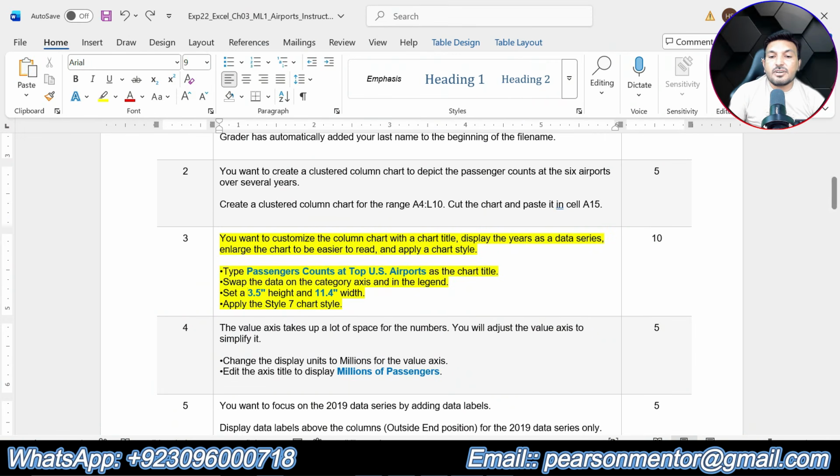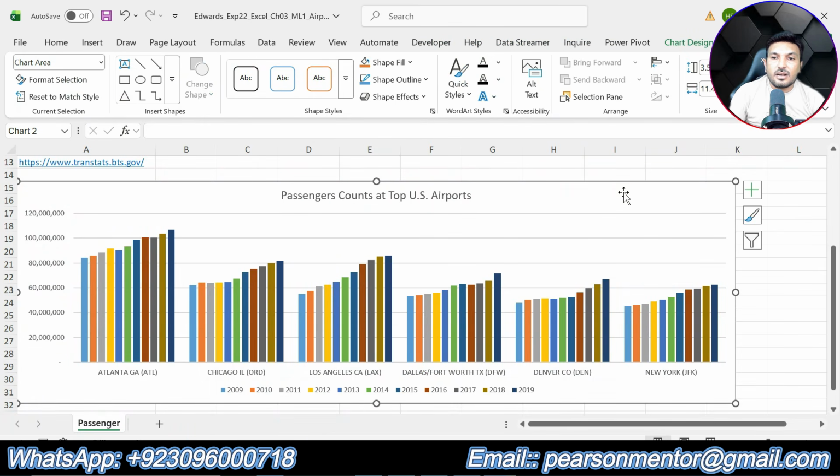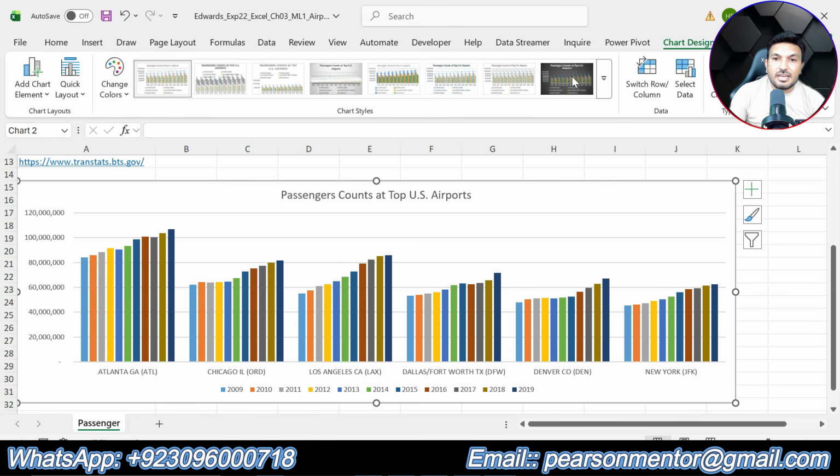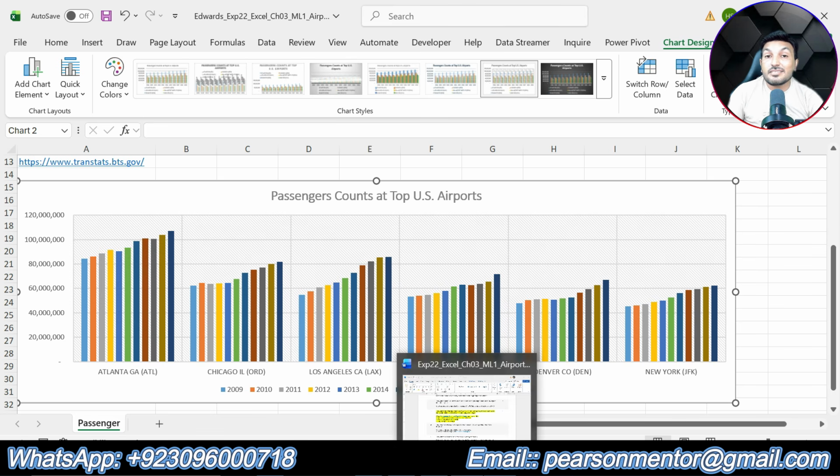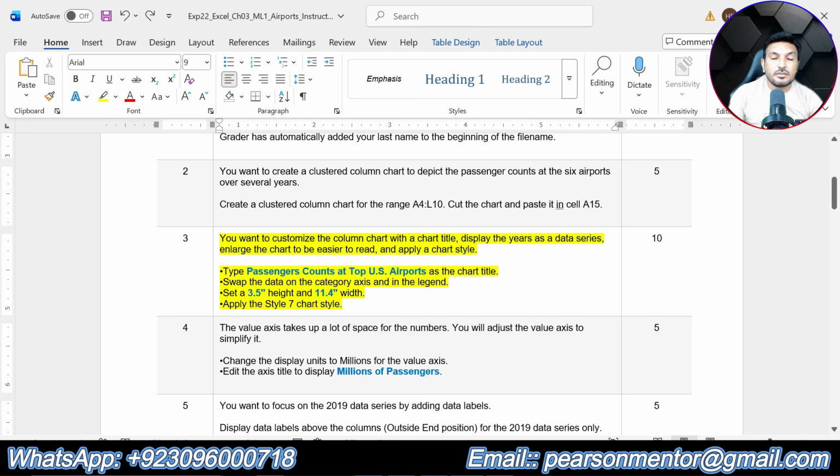Apply the style 7 chart style. So select the chart, go to chart design and apply style 7. This is style 7. This one. So we have created a clustered column chart, then we have made some modification to this clustered column chart. First we have given a title to this chart, then we swapped the legend and the category axis, then we have increased the height and width of the chart.